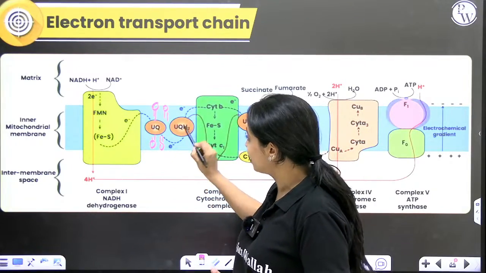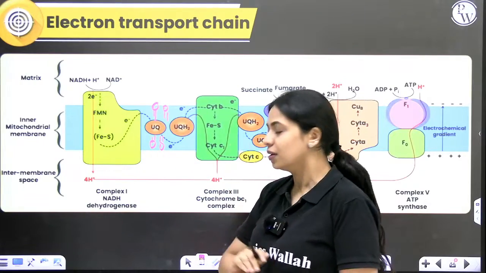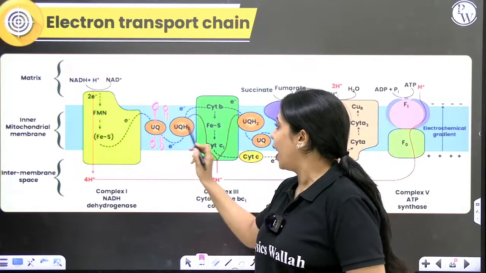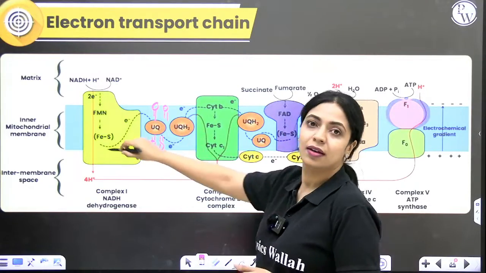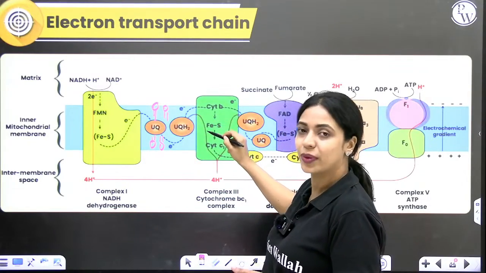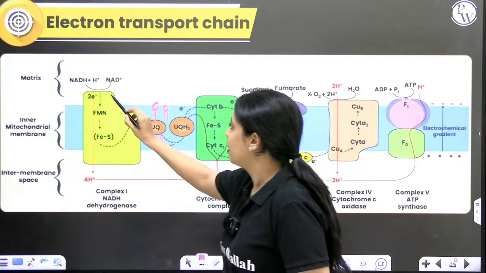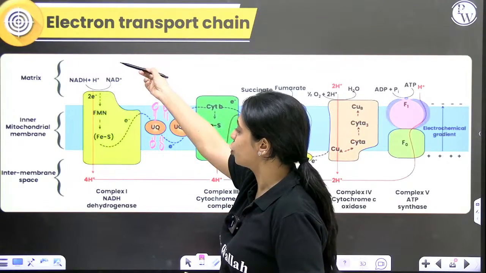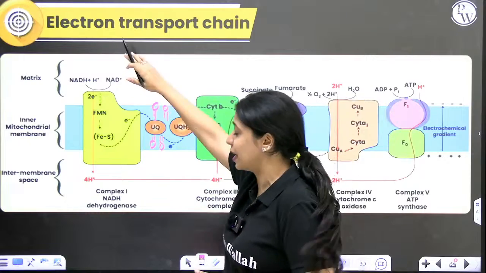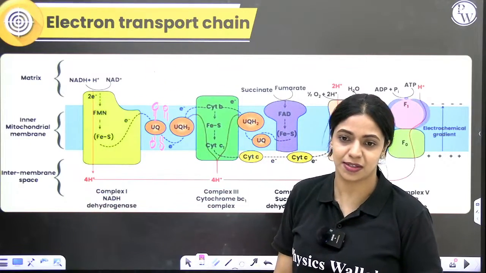And then it will transfer that electron to the third complex. So as electron is getting transported through the first complex via the ubiquinone to the third complex, per NADH, 4 protons are pumped from the matrix side to the intermembrane space.